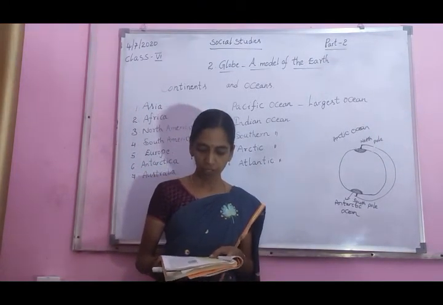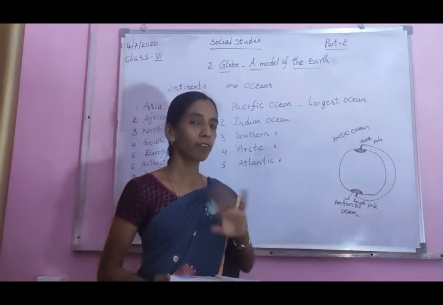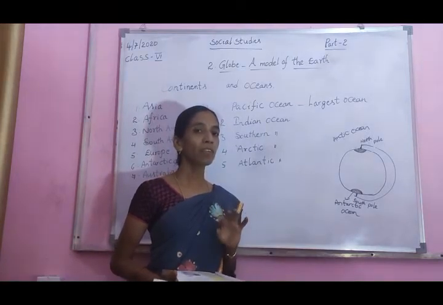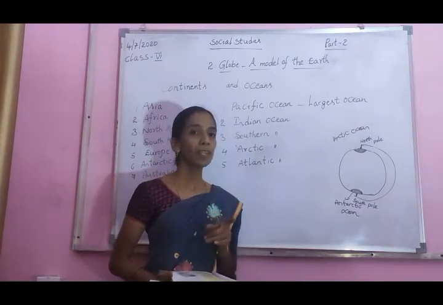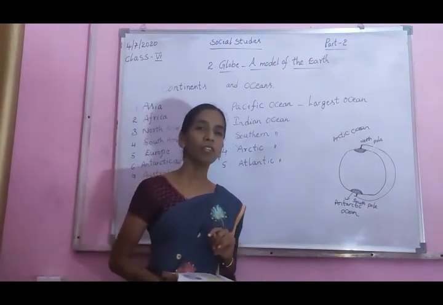Okay now. Look for India on the globe. Name the continent in which India is located. Observe the globe carefully. You can find the 7 continents' names. Our country's name? India. India is located in which continent? You can find out on the globe.